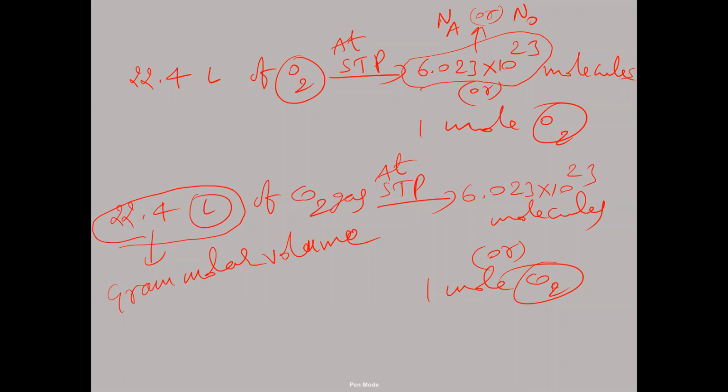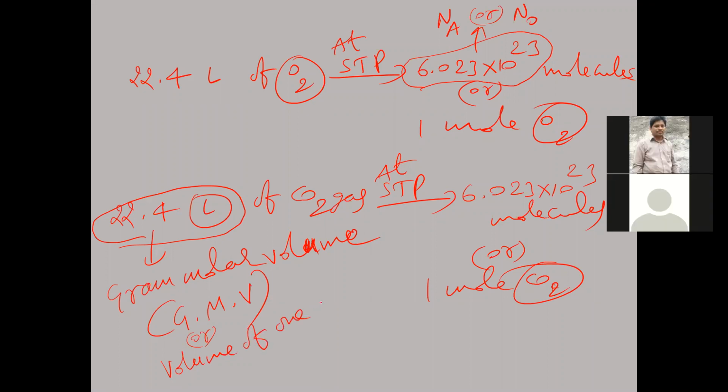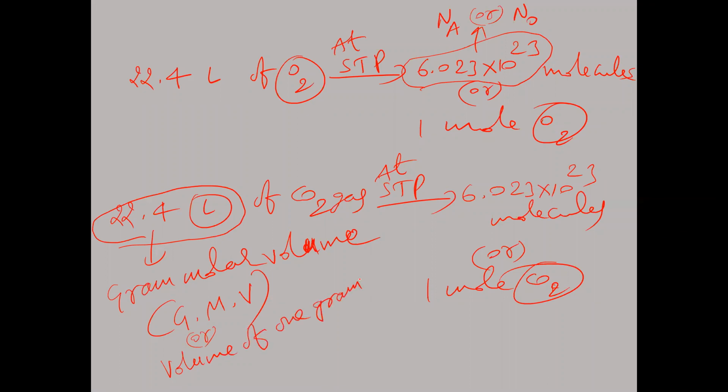So gram molar volume is nothing but 22.4 liters. In short form we say GMV. GMV indicates gram molar volume. Is that clear? So 22.4 liters of any gas at STP is the gram molar volume of that particular gas. So 1 gram molar volume means the volume of 1 gram mole.